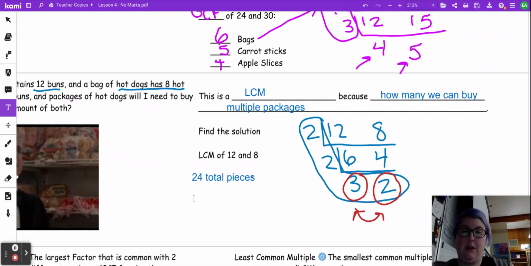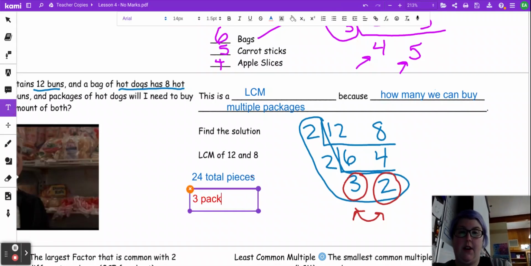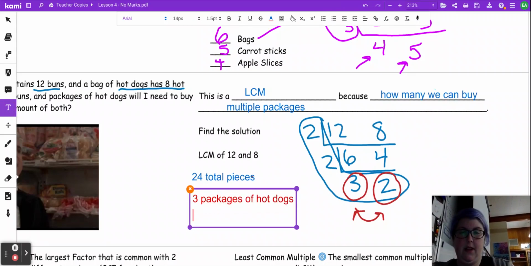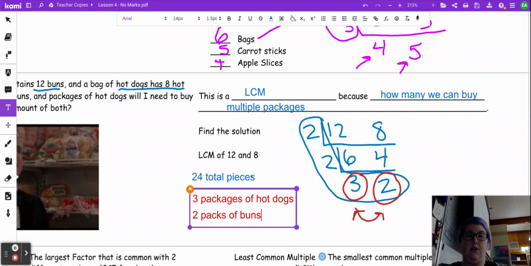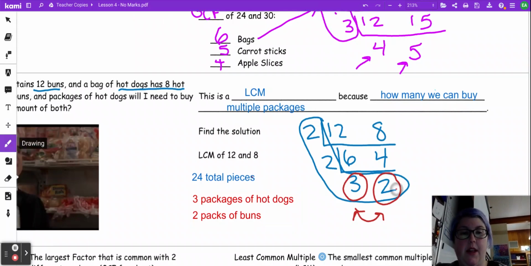So we actually need to buy 3 packages of hot dogs. And we're going to buy 2 packs of buns. Because 2 times 12 is 24. 3 times 8 is 24. So what we're doing is we're making sure that we have the 24 total pieces, and then these factors that are not common, we are then going to multiply them by the other factor. So 3 times 8, 2 times 12.